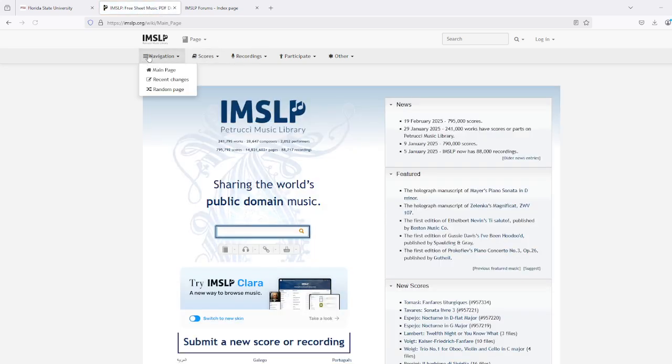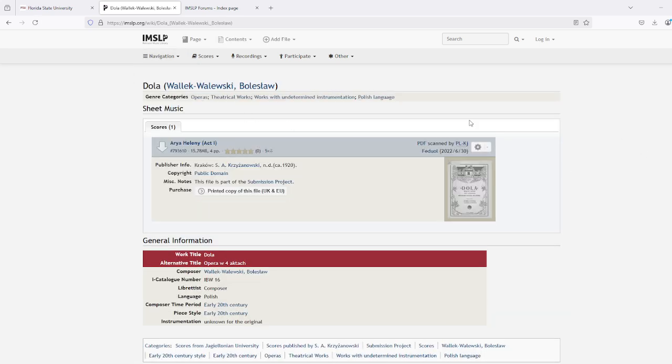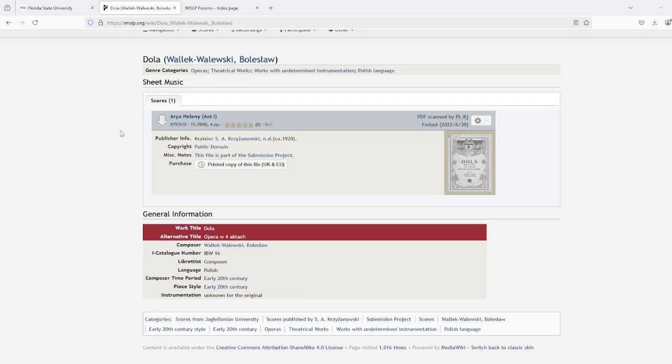One really cool aspect that I love is the random page. So this pulls a random digital object from the digital library. And here we can see that we have a PDF file. The metadata for each of their files is using and following the Library of Congress format. So we can find the titles, the composers, the catalog number. So this is the number that the digital library uses to organize their pieces.